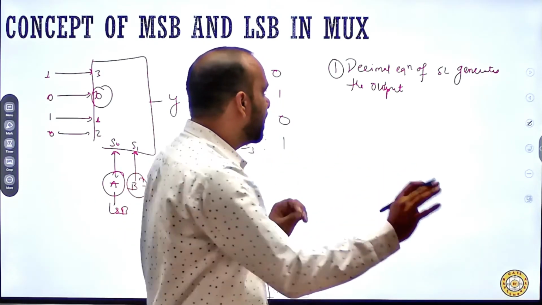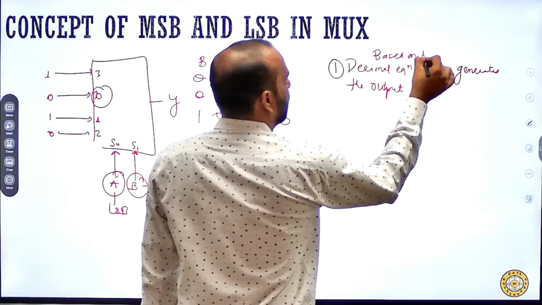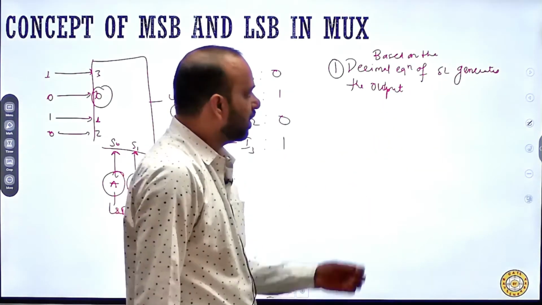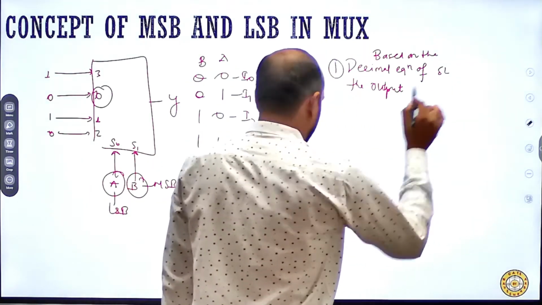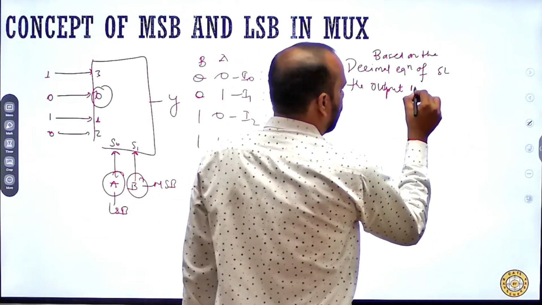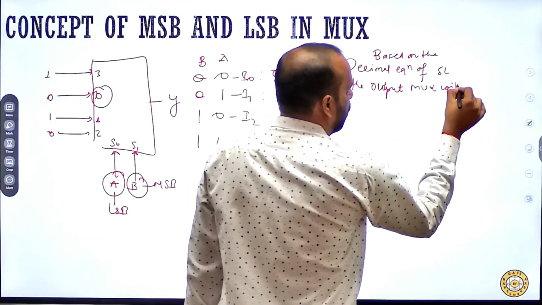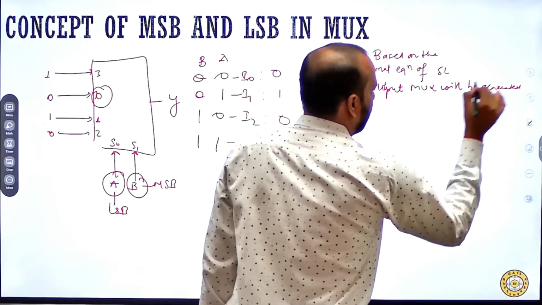Based on the decimal equivalent of the select line, the output of the mux will be generated.